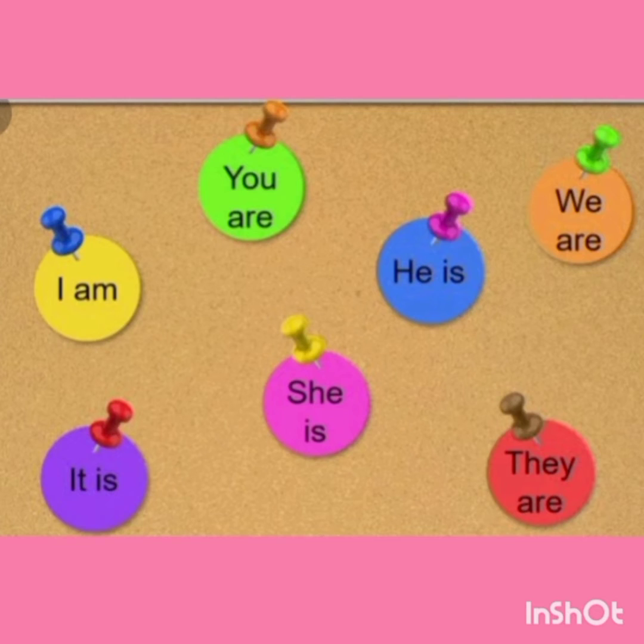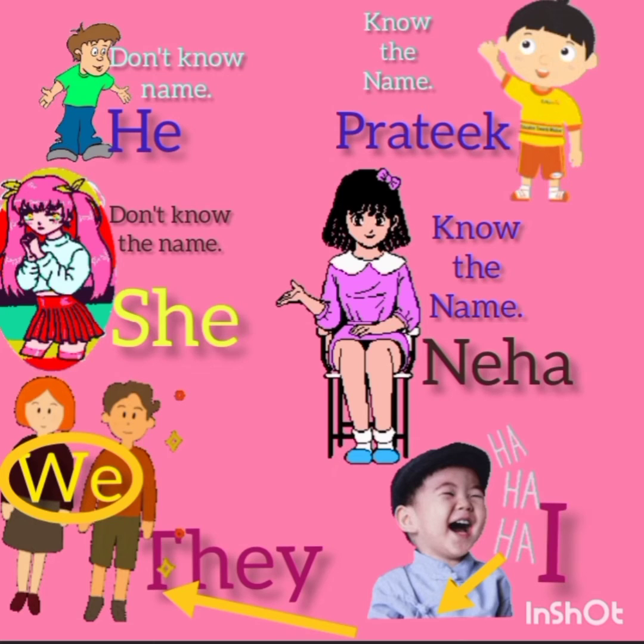We use I with am, you with are, he with is, we with are, she with is, it with is, they with are. Let me further explain these. If you know the name of a boy, you can simply call him by his name, like Pratik. If you don't know the name of a boy, you can simply call him he. If you know the name of a girl, you can simply call her by her name, like Neha. If you don't know the name of a girl, then call her she.